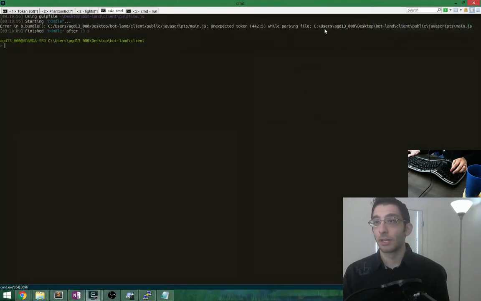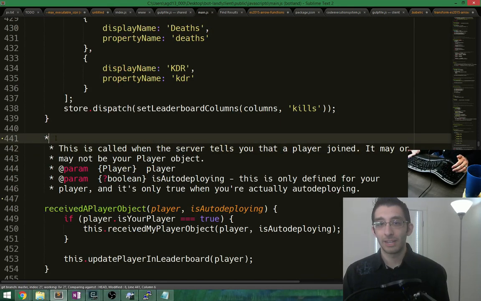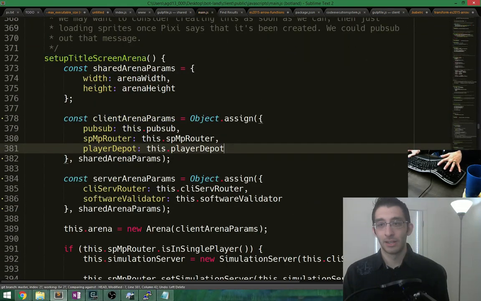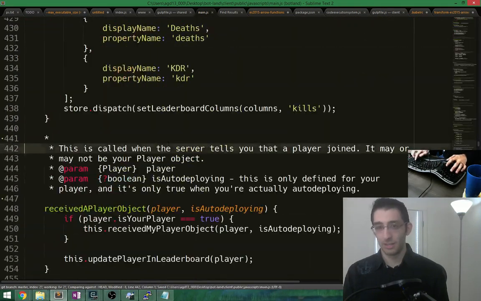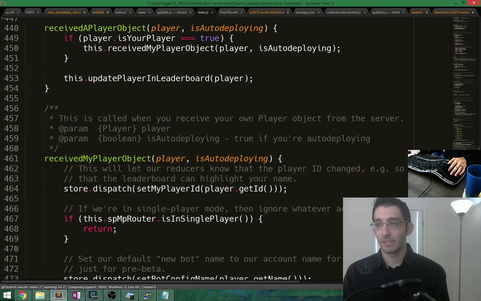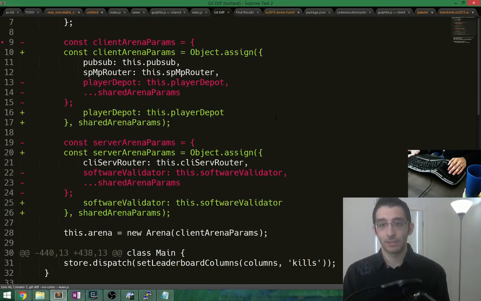So where's this one? 442. What happened here? What? How did this happen? These lines of code got totally removed. Let me diff the current file. Where else did I screw this up somehow?